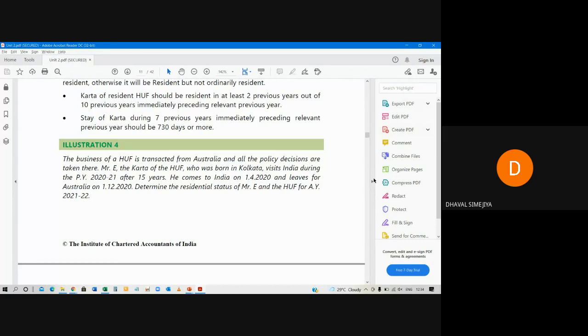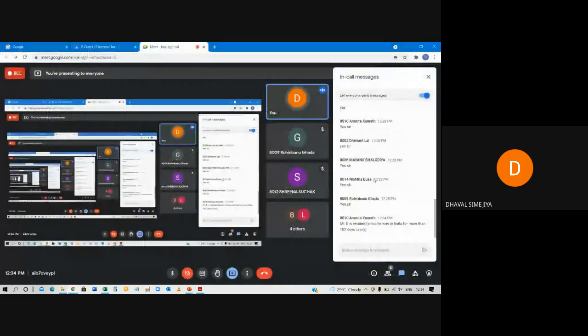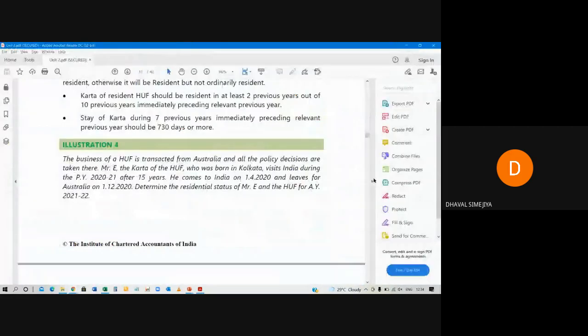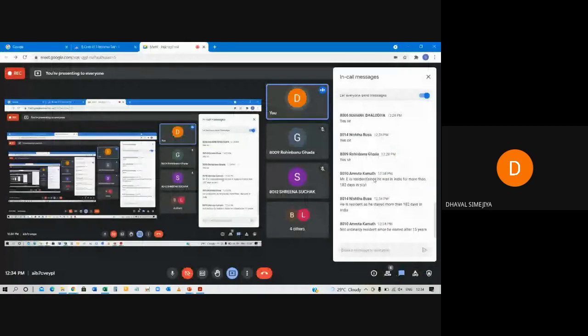It's very simple. Look, chalo, online students, okay, I got one reply. Okay, it's correct, Mr. E is resident. He is resident as he stayed more than 180 days, not ordinarily resident since he visited after 5 years. Very good. Okay Amruta, your answer is correct. Nishta, it's also correct, but you have written for resident only. What about the additional condition? And Mayank, Rohin, Banu, Srina, Himant, what about you?